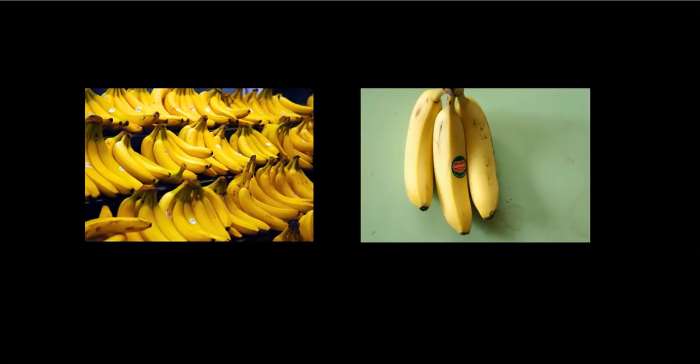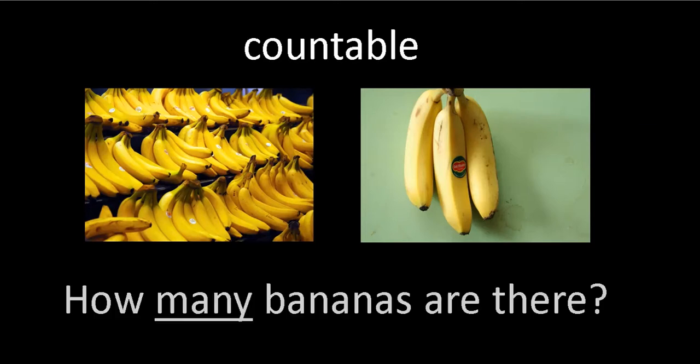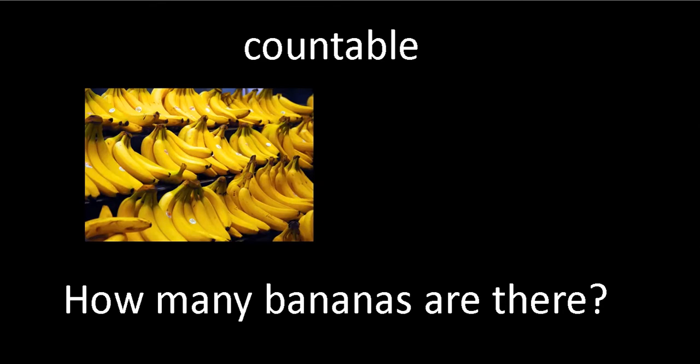All right, have a look at the two pictures of the bananas. The pictures are different. How are they different? Let's talk about it. Well, first of all, bananas are countable. And here's the question I want to answer. How many bananas are there? Let's look at the picture on the left. How many exactly? There are 100 bananas? I don't know. I don't want to count them. So we'll find a better way of explaining about how many there are.